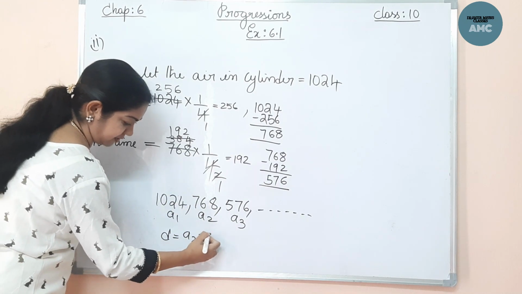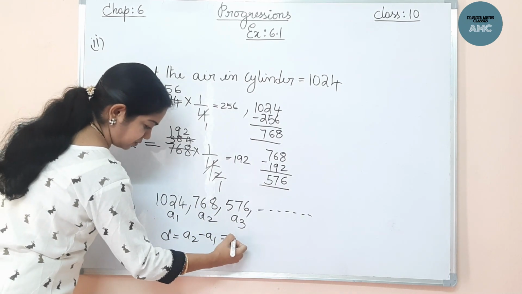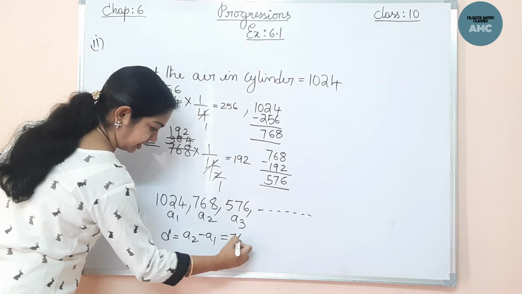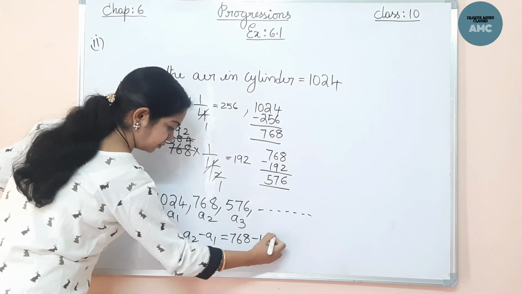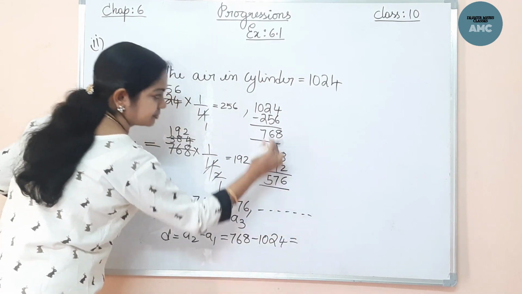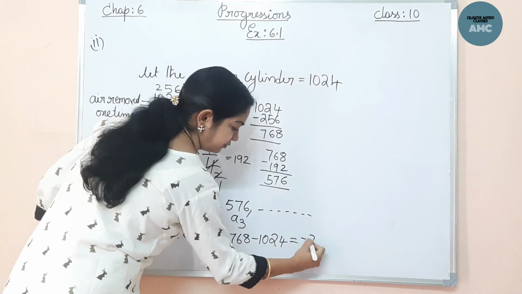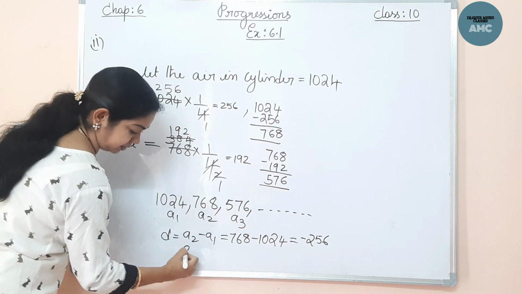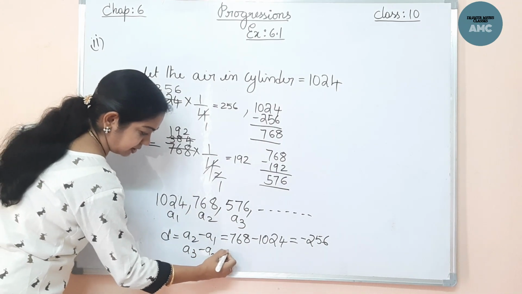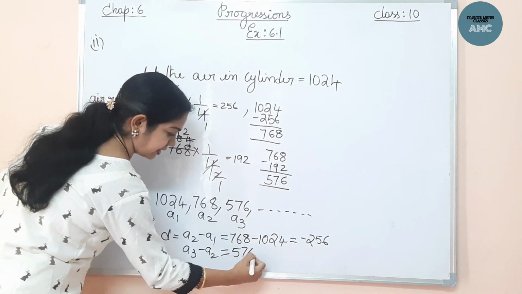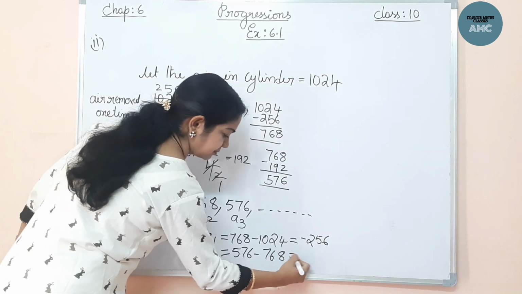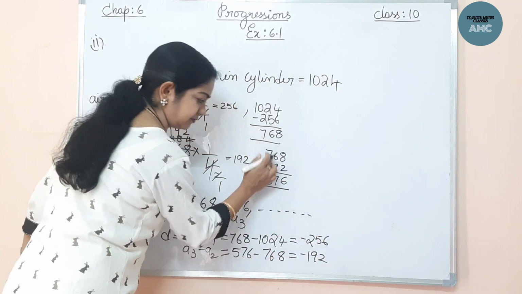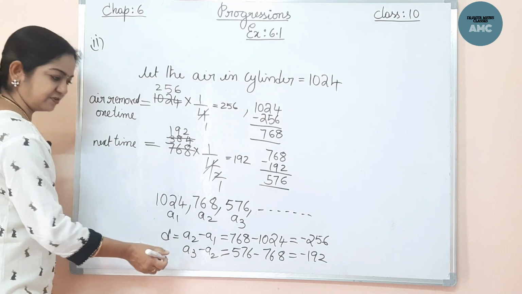A2 minus A1 is 768 minus 1024, which comes to minus 256. Now A3 minus A2 is 576 minus 768, which comes to minus 192. So the difference is not the same.